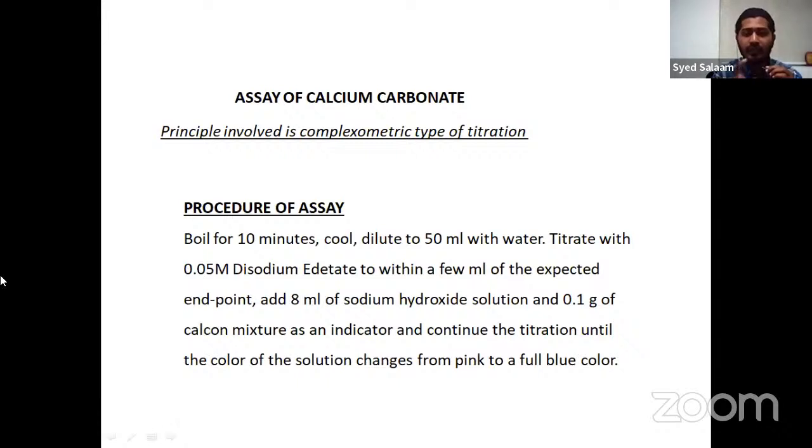Like calcium carbonate, calcium mixture; zinc oxide, xylenol orange; likewise for zinc chloride, Eriochrome Black T. Keep that in mind and you will get full marks and won't lose marks in the essays, because the procedure might not differ much, but indicators sometimes vary.